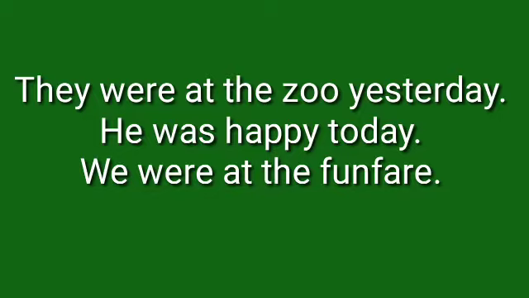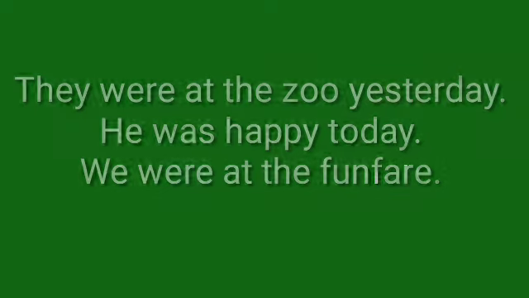He is singular, so we have used he and then past tense is was. We here again is a plural, so we have used were. Right? So children, now you understood. You have recalled when we use was and were.